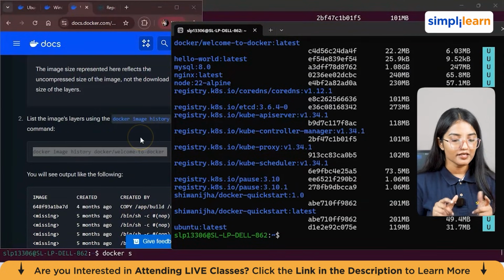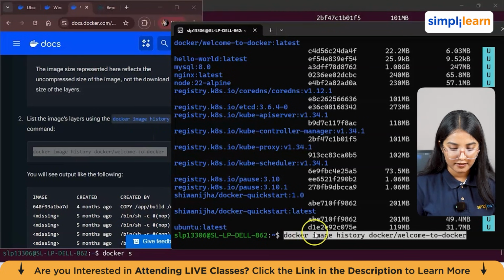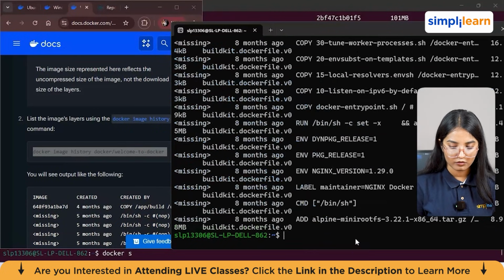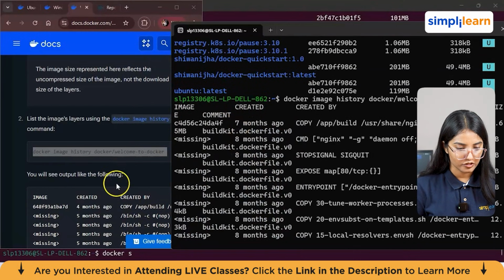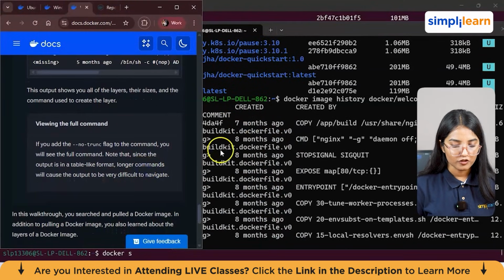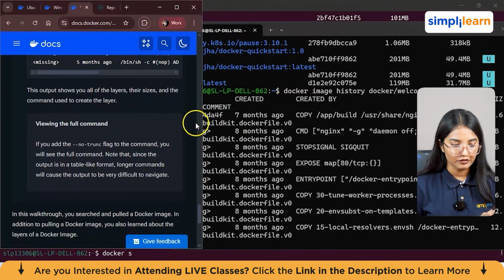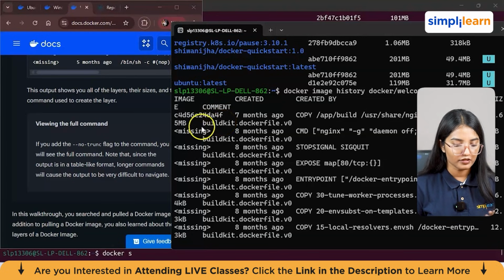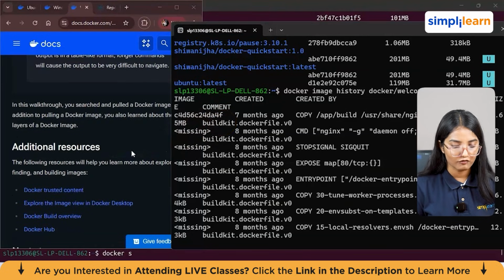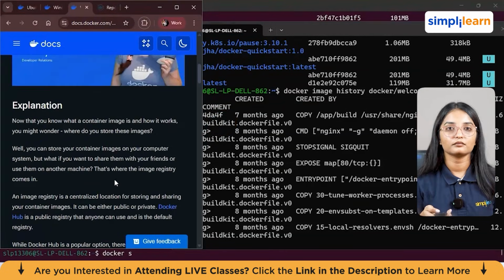You can also list the image layers using this particular command. It says docker image history. So let me check the image layers from here. Now these are the image layers. It will basically show you all the sizes, the layers, and the commands which were needed to create the layers which we have already created in the images.